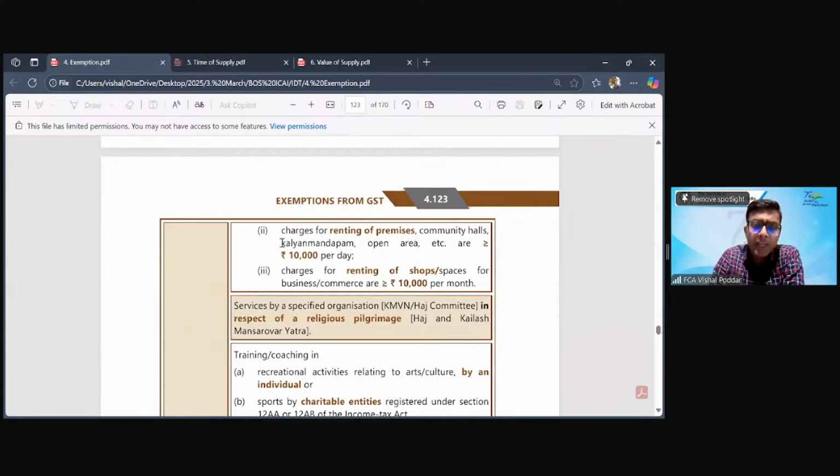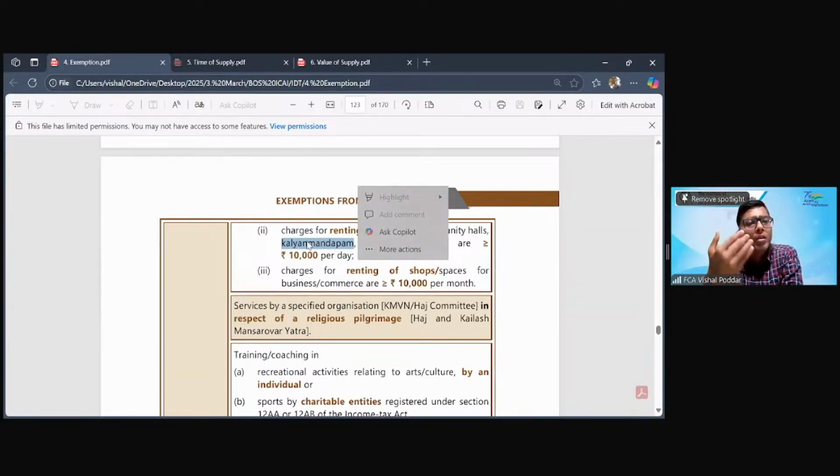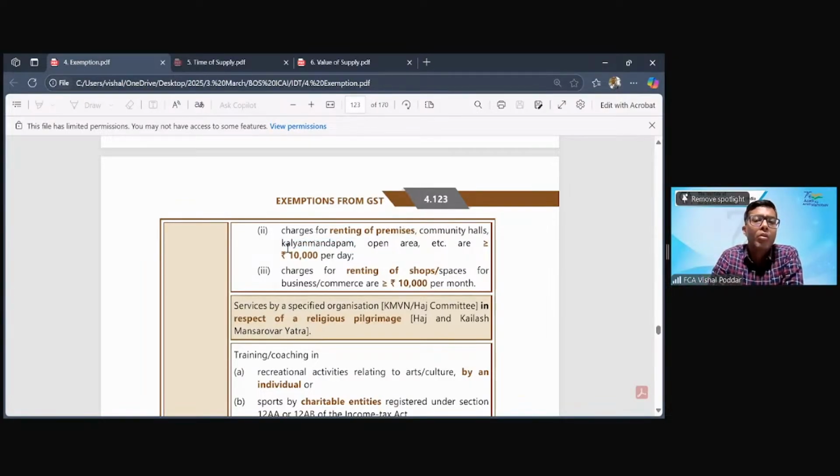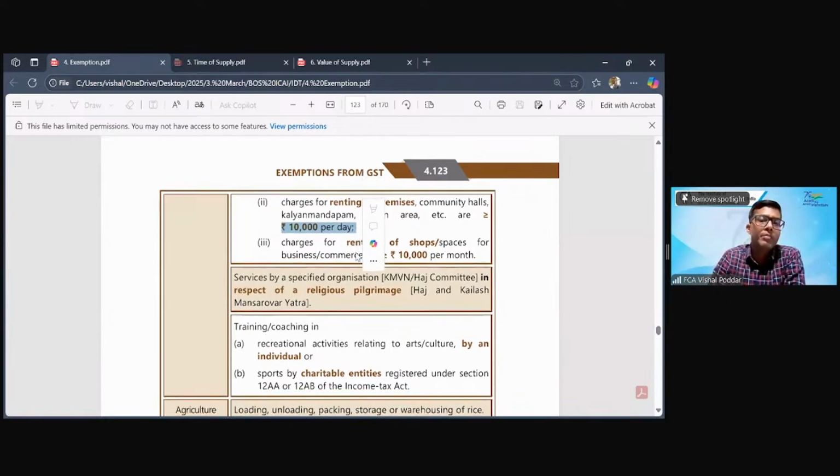Similarly, many times these places have some halls or some open areas where different types of ceremonies like your Janeu ceremony or your marriage ceremonies are performed. So they give even those places, those either enclosed places or the open spaces. So they have used the terminology community halls, Kalyan Mandapam, open area, etc., where the charges per day do not exceed 10,000. So it is up to 9,999. It will be exempt. If it is 10,000 or more, it will be fully taxable. You will not deduct that 9,999. So it is that cutoff. Below that, fully exempt. Above that, fully taxable.